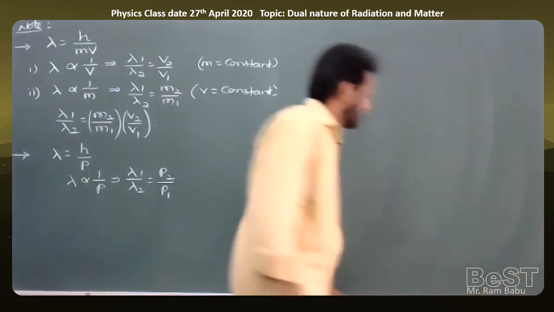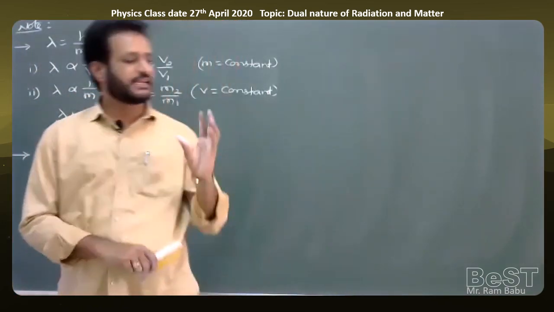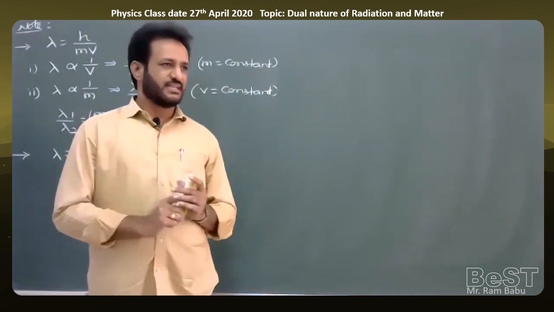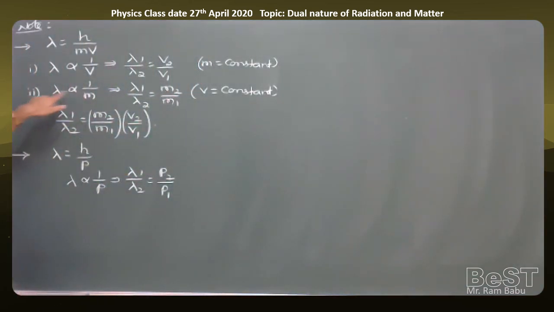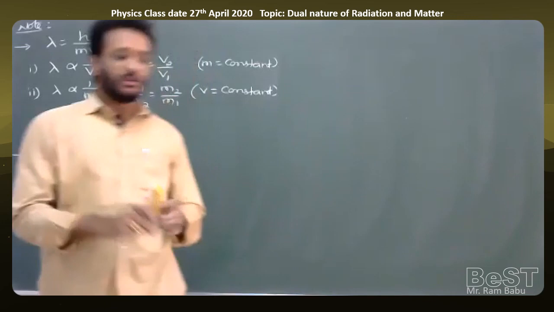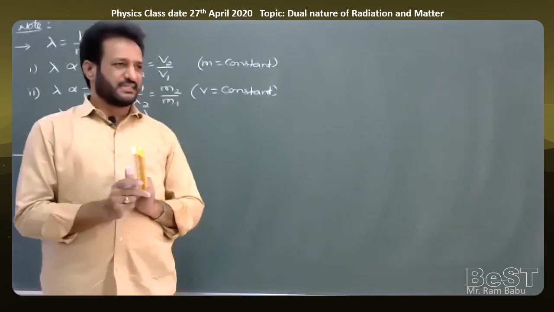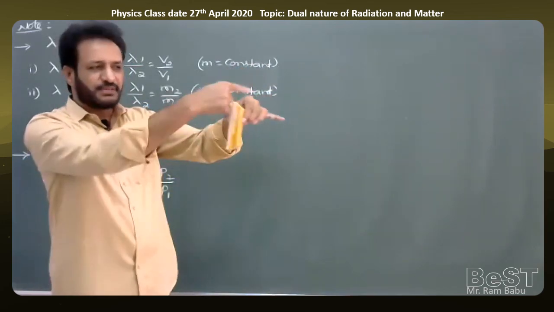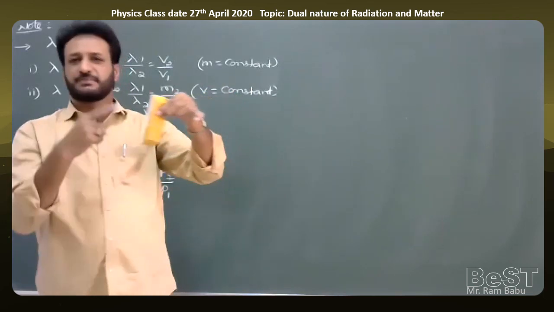And if you take, for example, macroscopic bodies, meaning bigger bodies in daily life, like a cricket ball or an automobile like a car or bus, they have more mass. So more mass means what about the de Broglie wavelength value? More mass indicates lambda should be less. For example, when a cricket ball is thrown by a player, around the cricket ball there are a number of matter waves or de Broglie waves, but we cannot notice them. For example, whenever a duster is dropped from a certain height, some waves are associated around the duster while it moves downwards. They are called matter waves, but we cannot see or observe the matter waves.